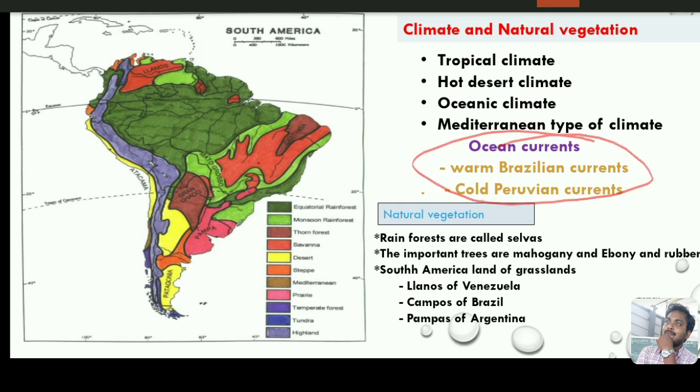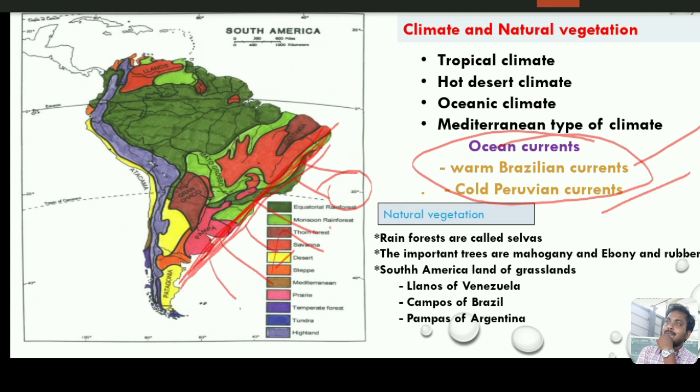So oceanic currents also influence the climate on the South America continent. These warm Brazilian currents bring the rain to the eastern part of the areas. These currents come from the Atlantic Ocean. These warm Brazilian currents bring the rains to the eastern part of South America.